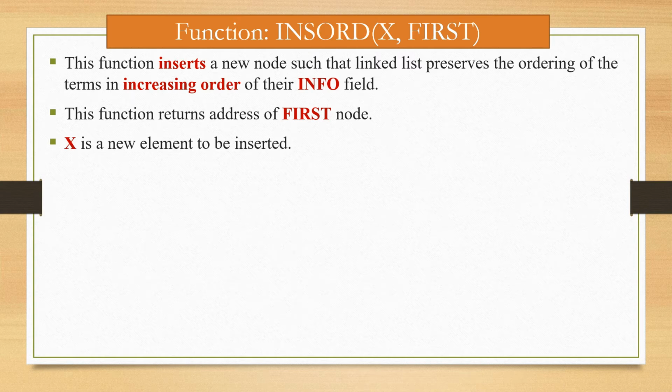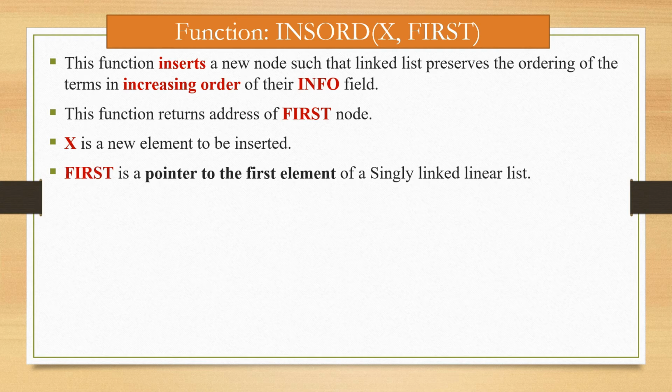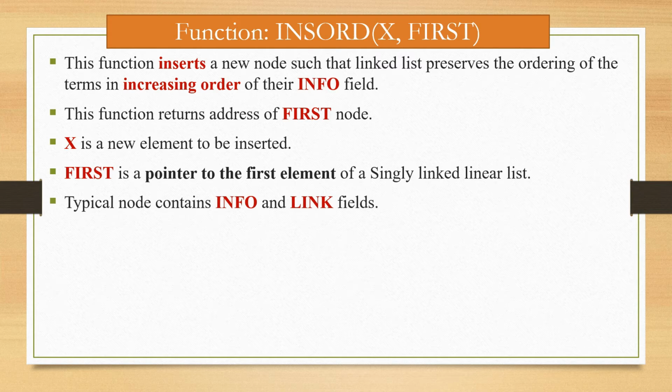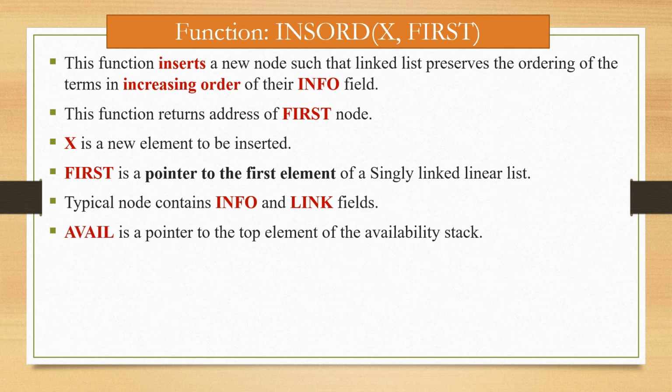X is a new element to be inserted, meaning whatever node we have to insert has some value, and that is x. First is a pointer to the first element of the singly linked list, and as we know a typical node contains info and link fields. Avail is a pointer to the top element of the availability stack, and new is the temporary pointer variable.